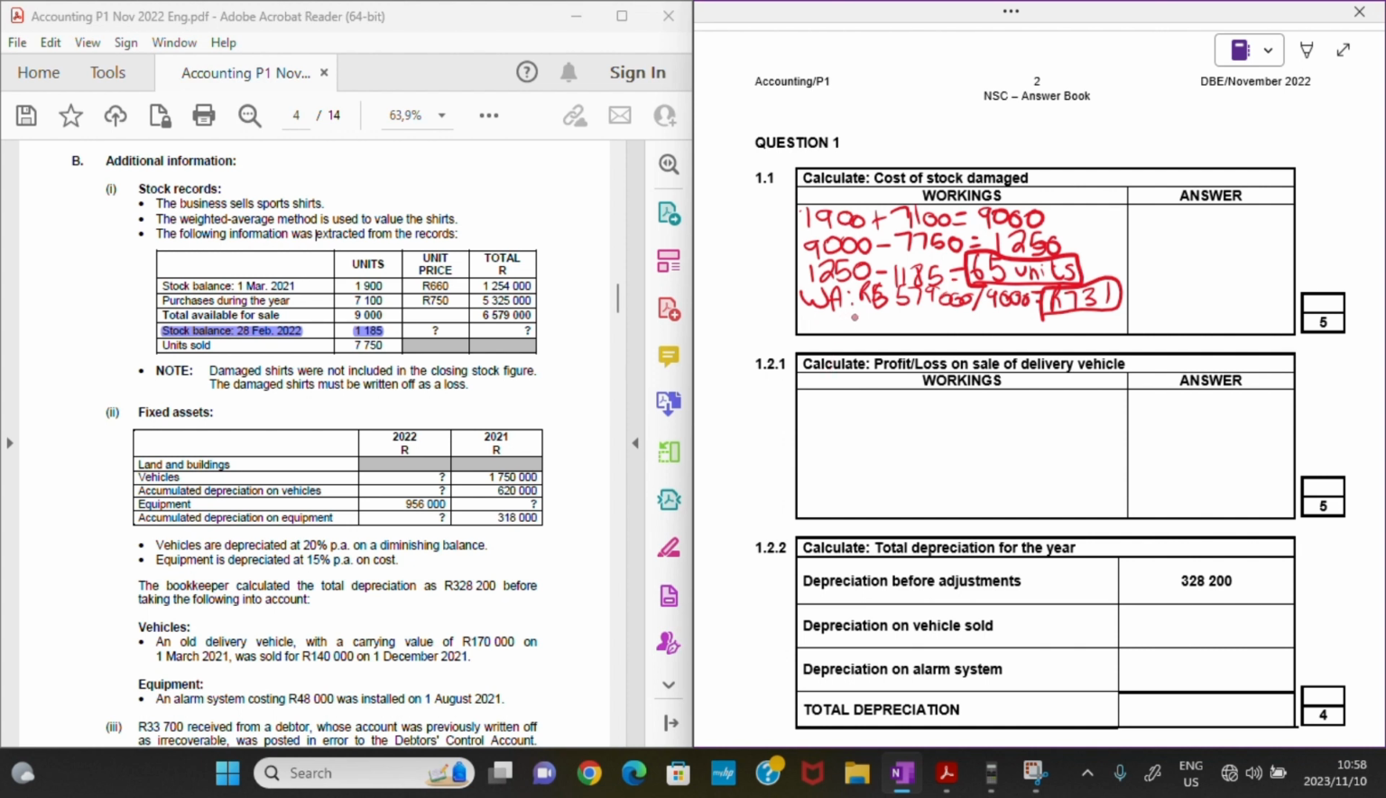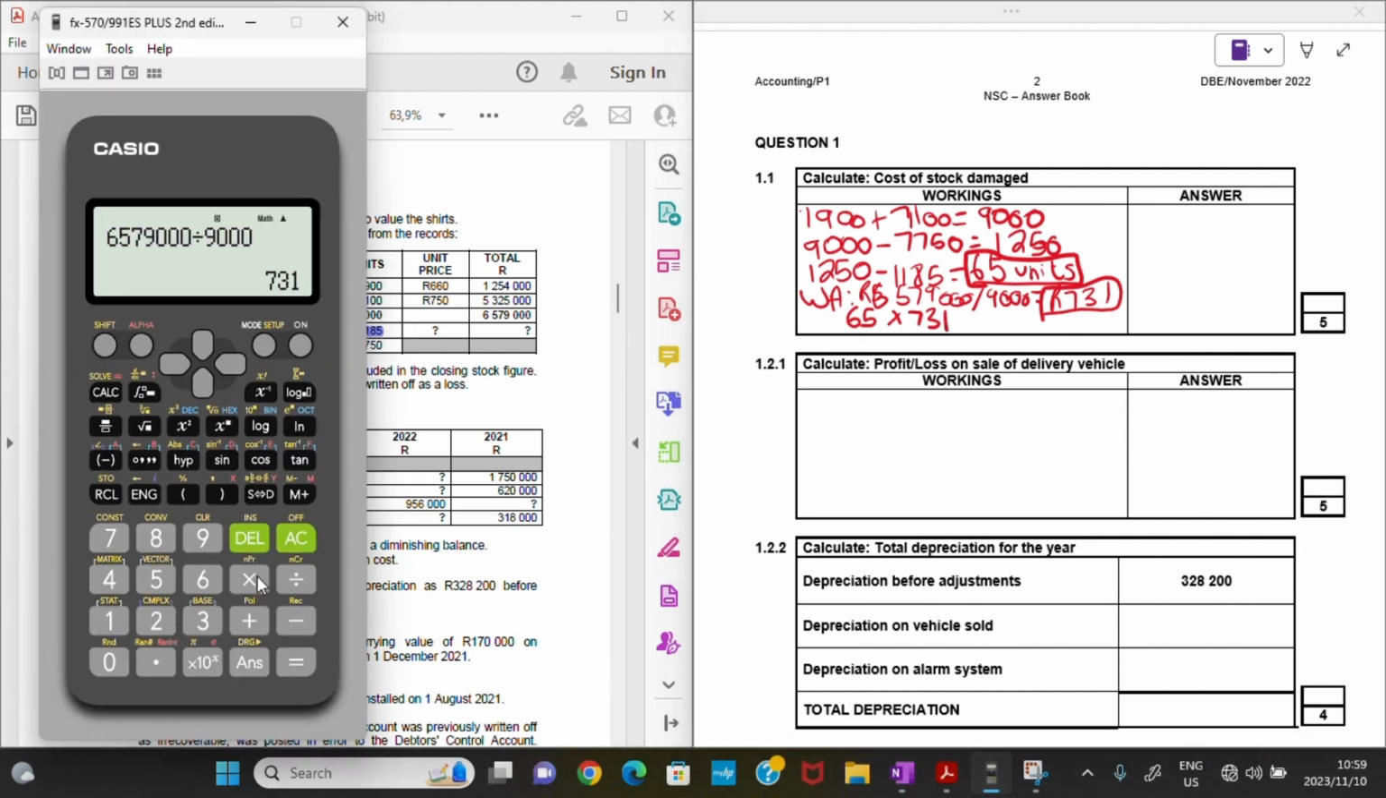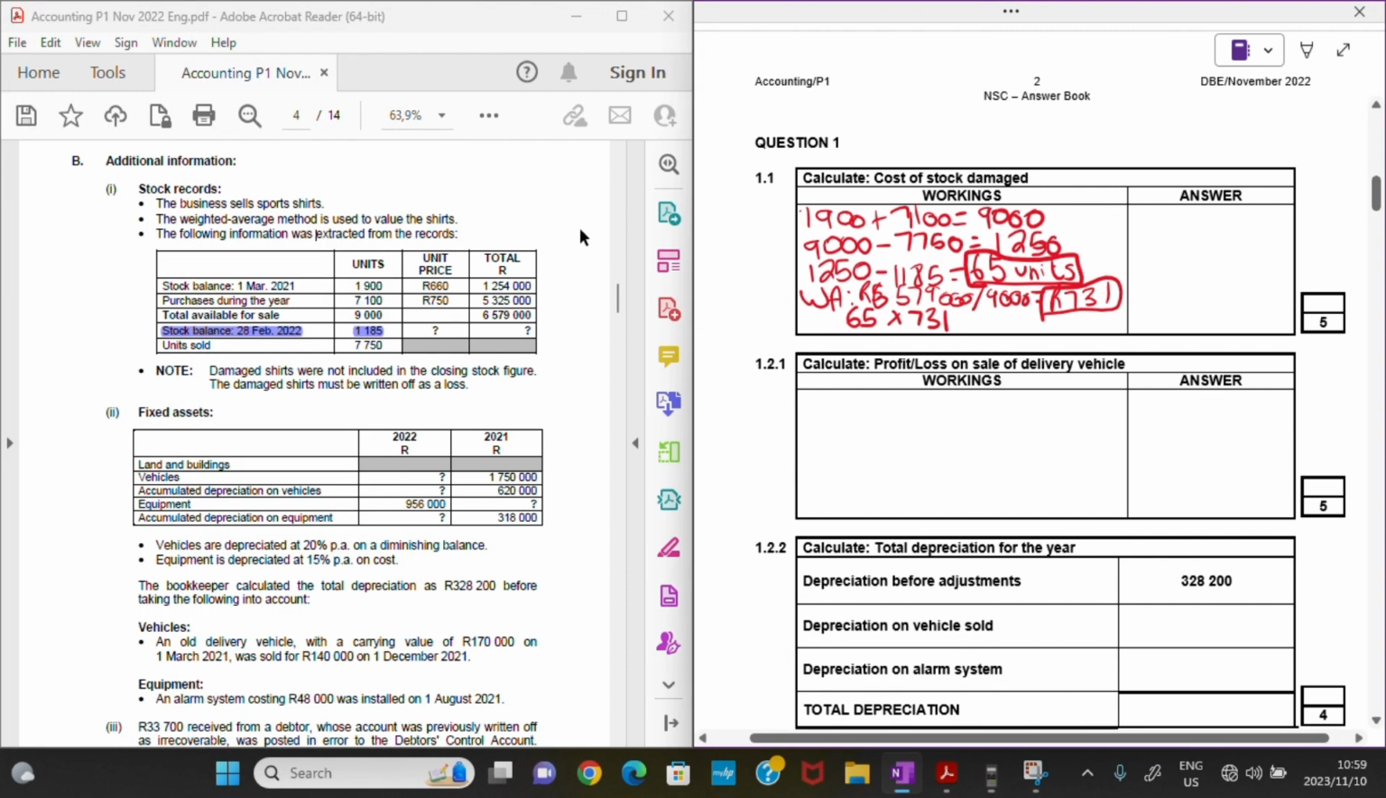So I will just say, okay, since I'm looking for the cost of stock damaged, I know that I have 65 units that are damaged and they each cost 731 rands. Let's see how much that will be. So 731 times 65, that's 47,515. So that's basically that. I'm just going to jump to 1.2.1.